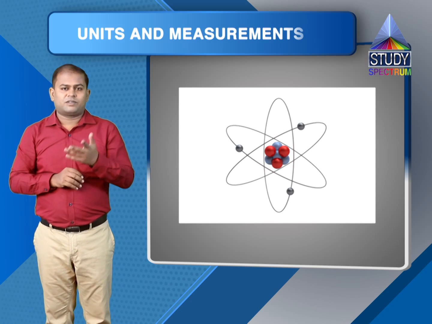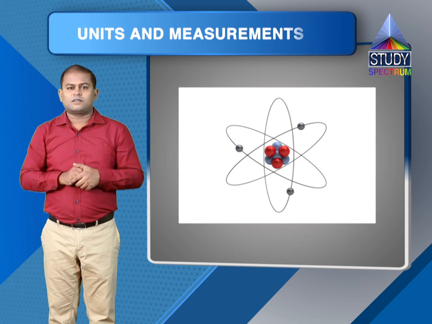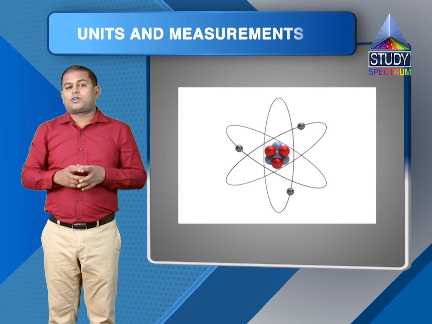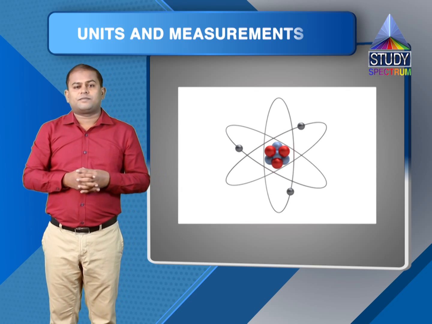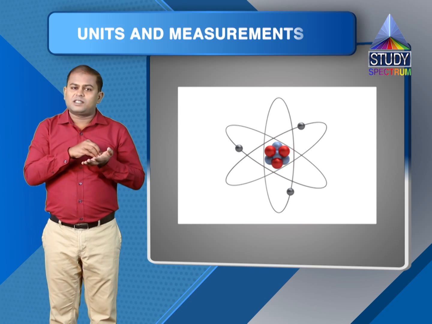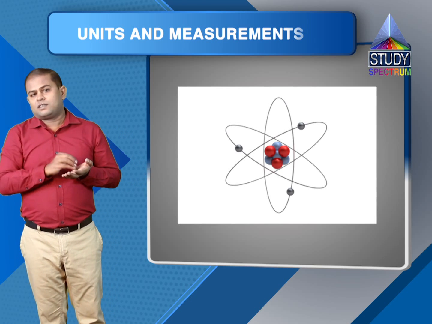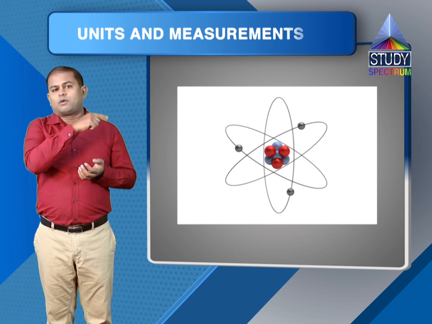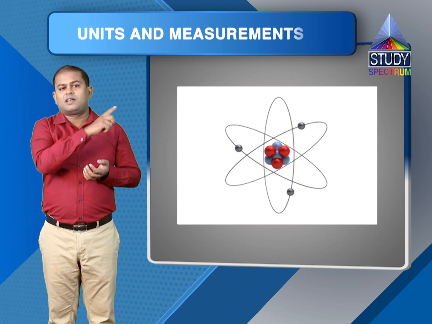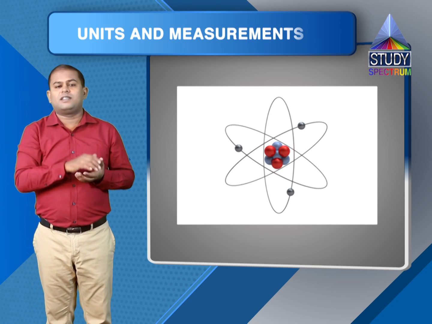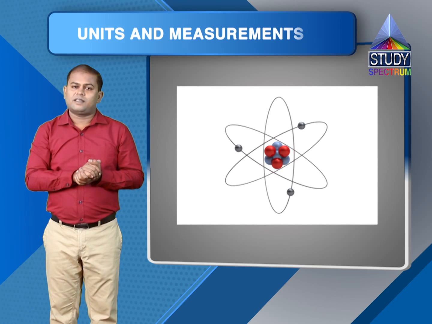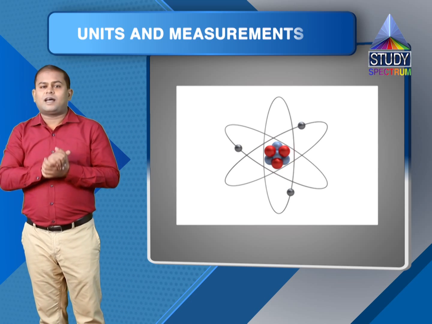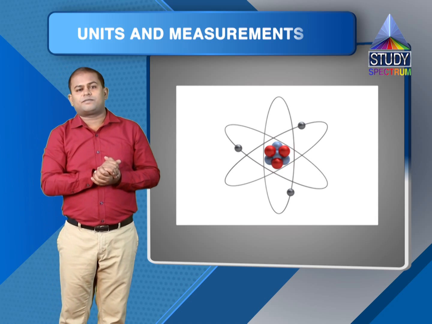4 by 3 pi r cube. That is the volume of a sphere, right? So what is the actual volume occupied by the atoms in this specimen? Number of atoms in the specimen into the volume of one atom. So the volume of one atom is 4 by 3 pi r cube, into the number of atoms, which is small m by capital M into capital N, right? So this is the actual volume occupied by atoms in this specimen.